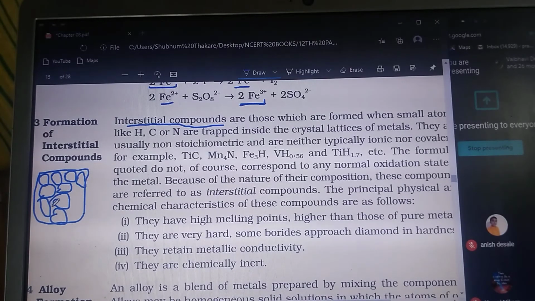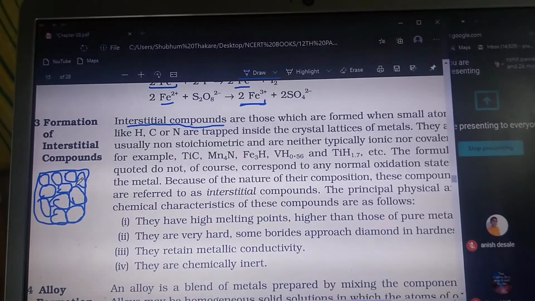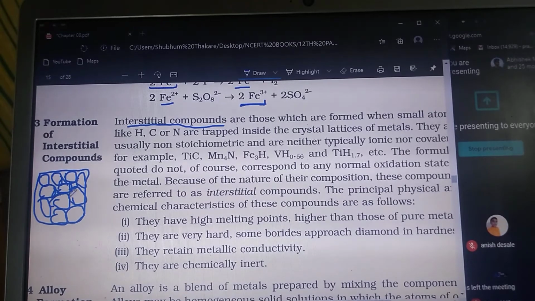So like this they have atoms in a compact arrangement because they are present in the solid state. Now though they are present in the solid state, interstitial gaps are present. So here if you see, there is a gap in between the atoms, that is the interstitial gap. Here is also an interstitial gap, here is also an interstitial gap, here is also interstitial. So the gap between the atoms is called the interstitial gap.